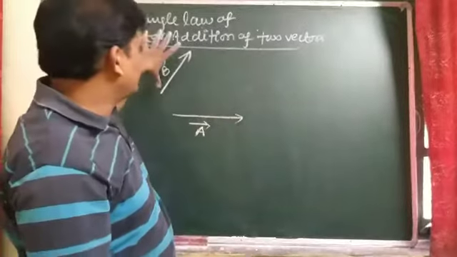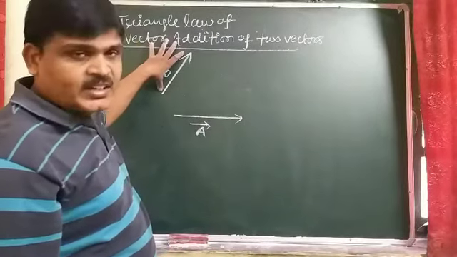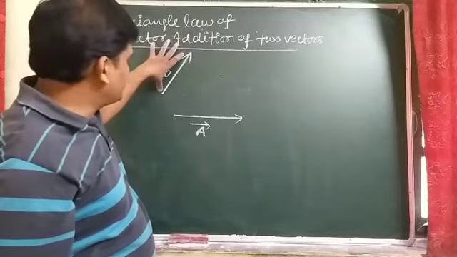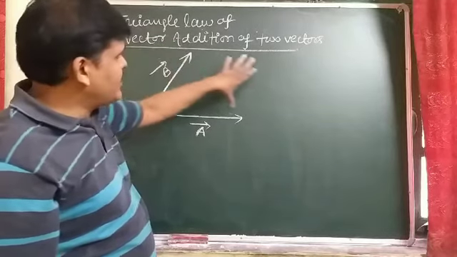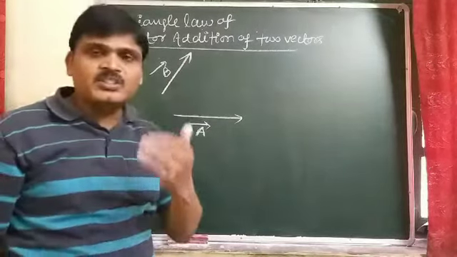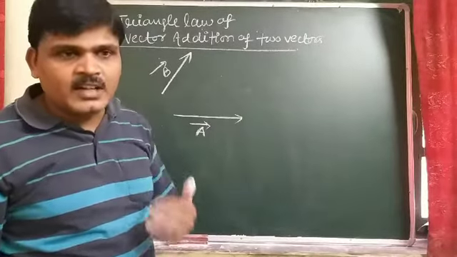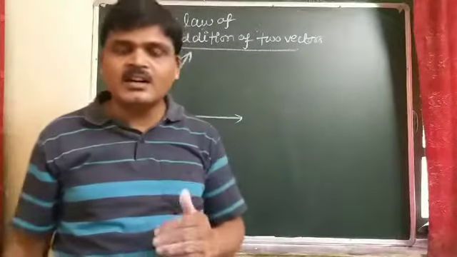It means by shifting a vector to any position without changing its direction, that vector remains unchanged.